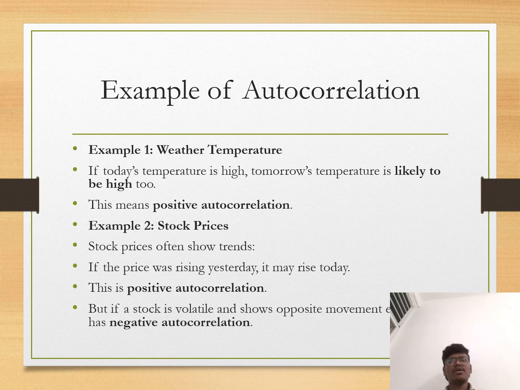Examples of autocorrelation. Example 1: weather temperature. If today's temperature is high, tomorrow's temperature is likely to be high. This means positive autocorrelation. Example 2: stock price. Stock prices often show trends. If the price was rising yesterday, it may rise today. This is positive autocorrelation. But if a stock is volatile and shows opposite movement, it has a negative autocorrelation.